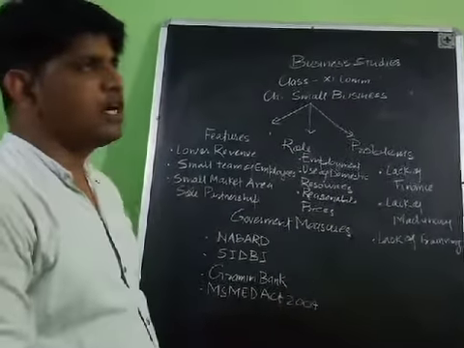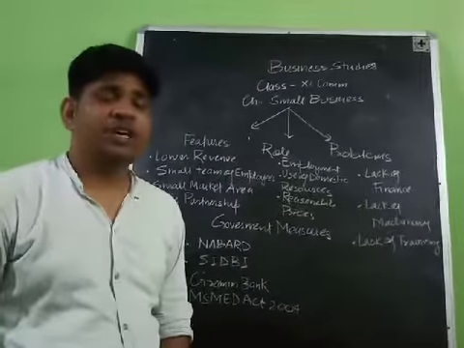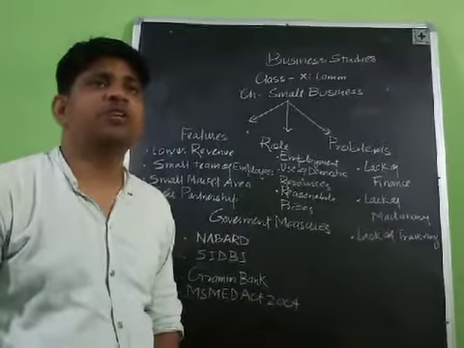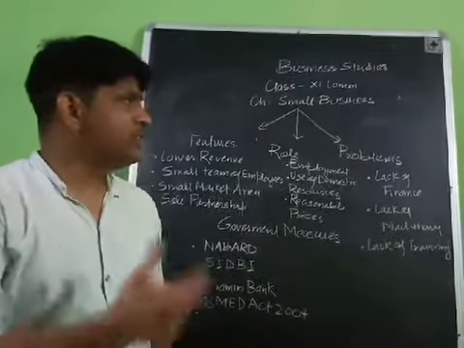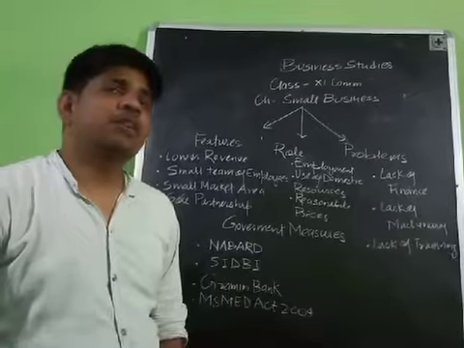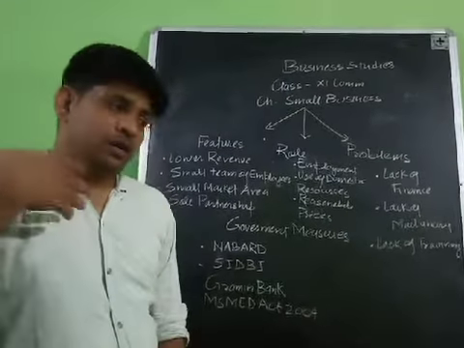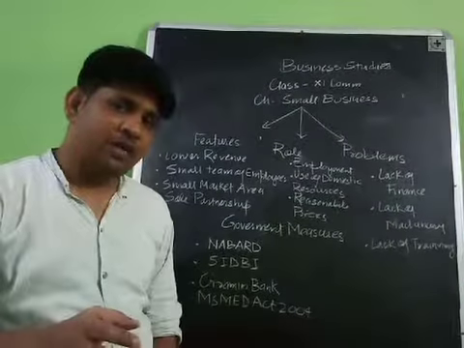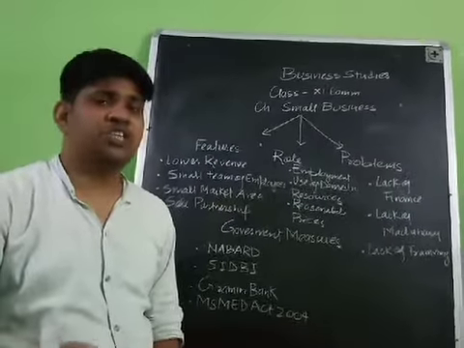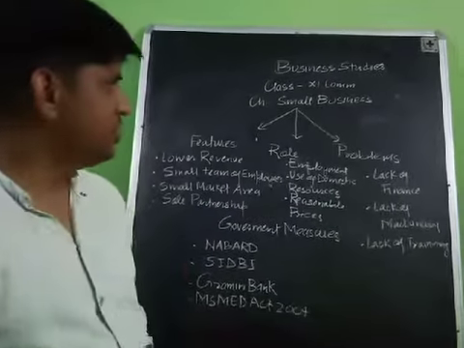And other two terms are also there. On the basis of workers, we can also define the small business. If the organization is going to employ 50 workers at the time of machinery, then also it will come under the small business. If a company is going to employ 100 workers, but it can be possible when the company is not using machinery. Then ultimately we can say a small business can be defined on the basis of machinery also.